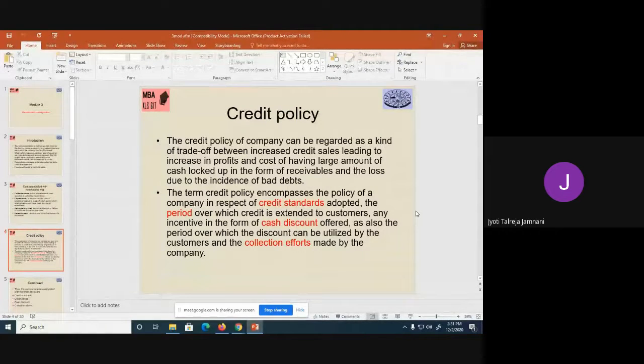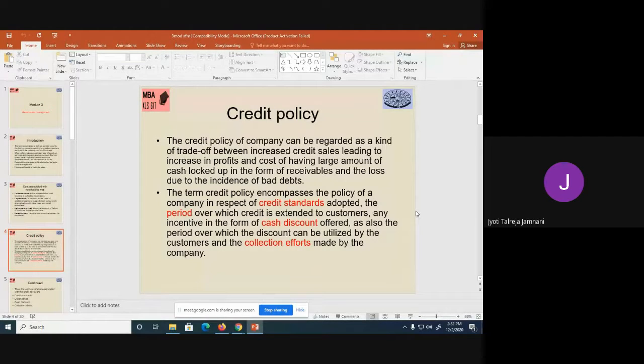So you have to divide your customers into different standards so that you can decide how much loan you will give to each kind of customer. Next is the credit period. In this case, how much time you're going to give credit for has to be decided. So credit can be given for 30 days, 60 days, 90 days, and so on. So if I'm already giving 2 months credit, now I'm planning to give 3 months credit. Should I give or not? Such decisions basically we take in credit period, and we have also done sums on that.